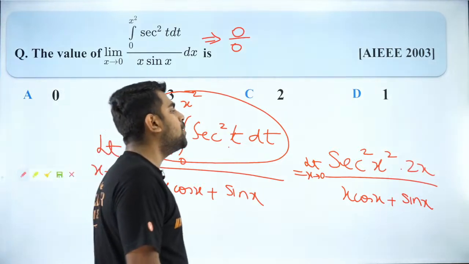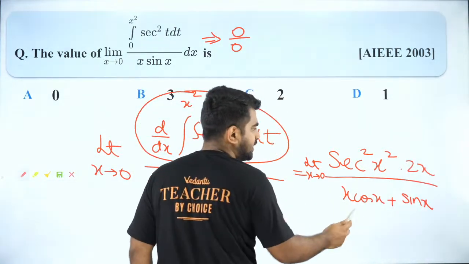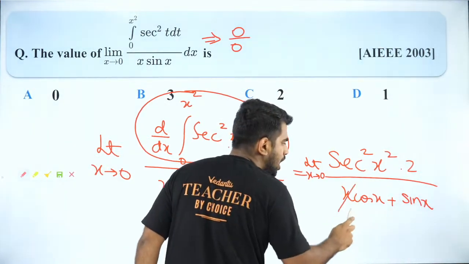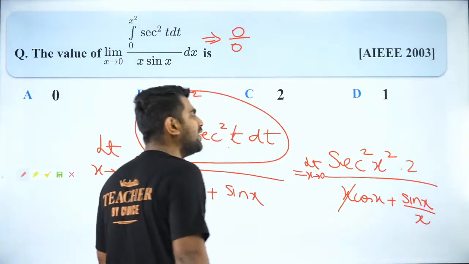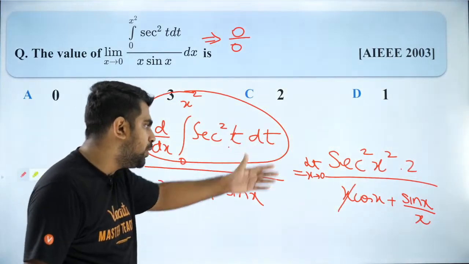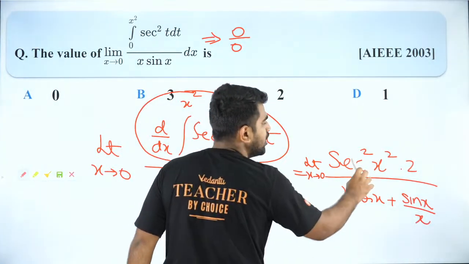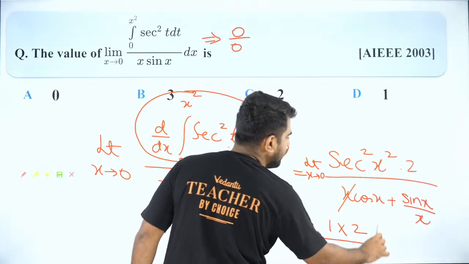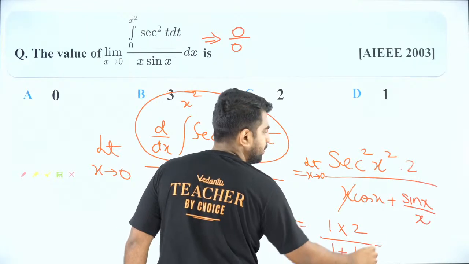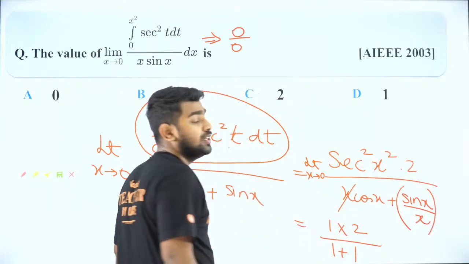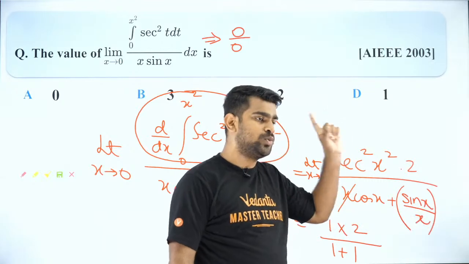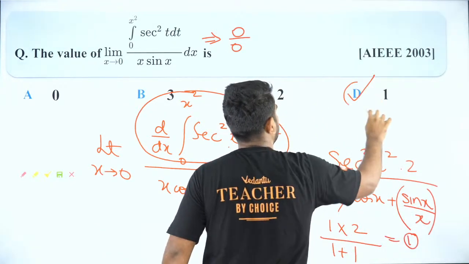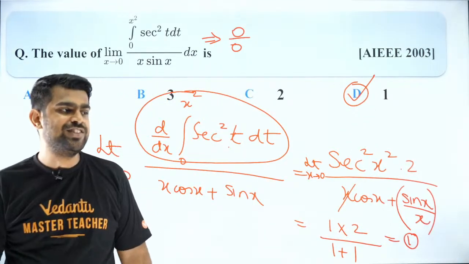Everybody? So now I'm going to divide by x. I'm going to divide the numerator by x, and I'm going to divide the denominator by x. So this is what I will get. Now put x equal to 0. If I put x equal to 0, secant square 0 is 1 into 2 divided by 1 plus 1, because sin x by x when x tends to 0 is 1. We all know that. So option D is the right answer.